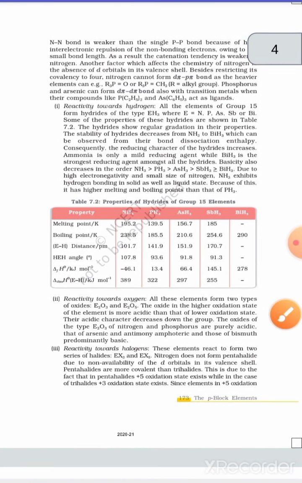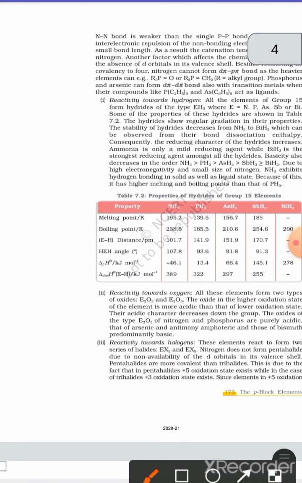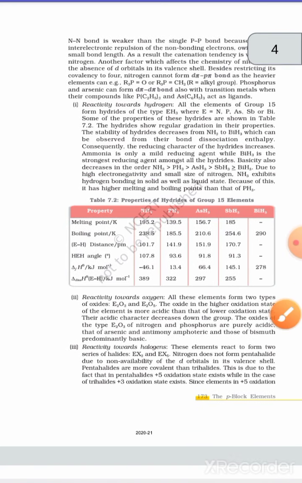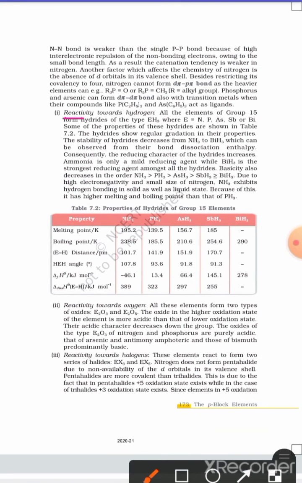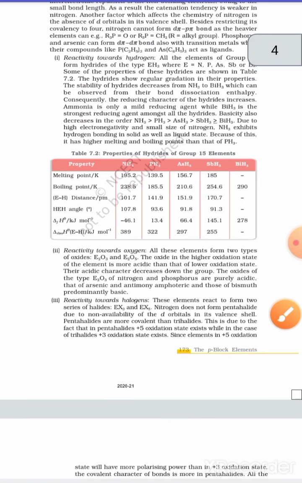Now let us discuss more about group 15 with the help of their compounds. The very first is reactivity towards hydrogen. When group 15 elements react with hydrogen, they form hydrides whose general formula is EH3: NH3, PH3, AsH3, SbH3, BiH3. The nitrogen hydride is known as ammonia, phosphorus hydride as phosphine, arsenic hydride as arsine, then stibine and bismuthine. Let us discuss the properties of hydrides.